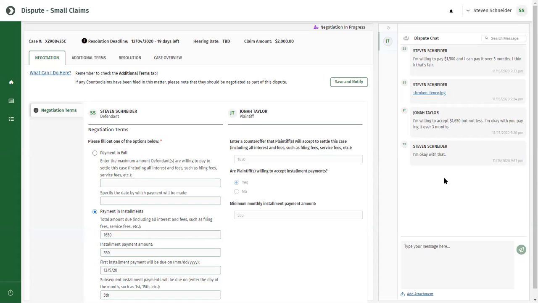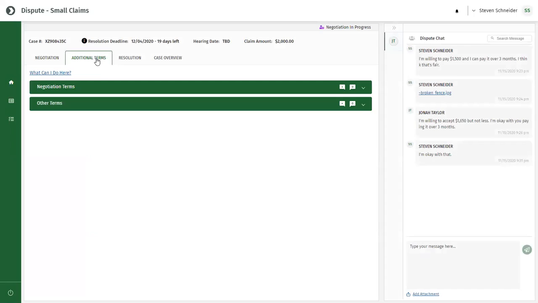There is also an additional terms tab. You can add more negotiation terms and other terms if needed. These will be added to the settlement agreement also. To learn about adding additional terms, see the separate short video training for that.